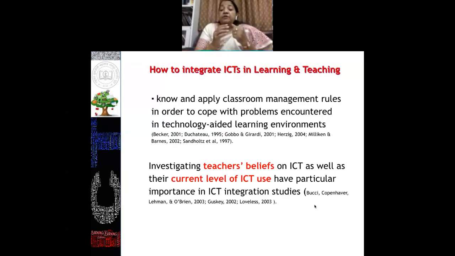Whenever you apply any classroom management rules to overcome the problems you face using ICT, of course, you need certain training.